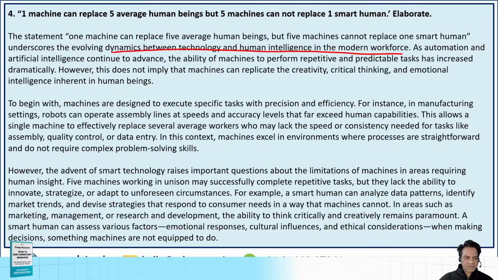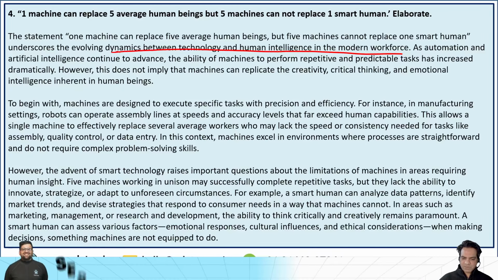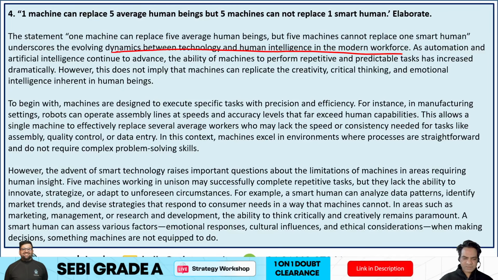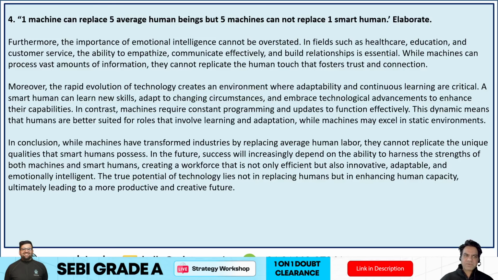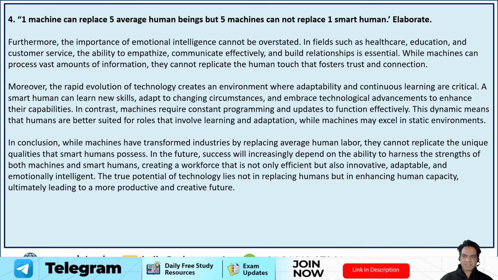In areas such as marketing, management, or research and development, the ability to think critically and creatively remains paramount. A smart human can assess various factors, emotional responses, cultural influences, and ethical considerations when making decisions, something machines are not equipped to do. Furthermore, the importance of emotional intelligence cannot be overstated in fields such as healthcare, education, and customer service. The ability to empathize, communicate effectively, and build relationships is essential.